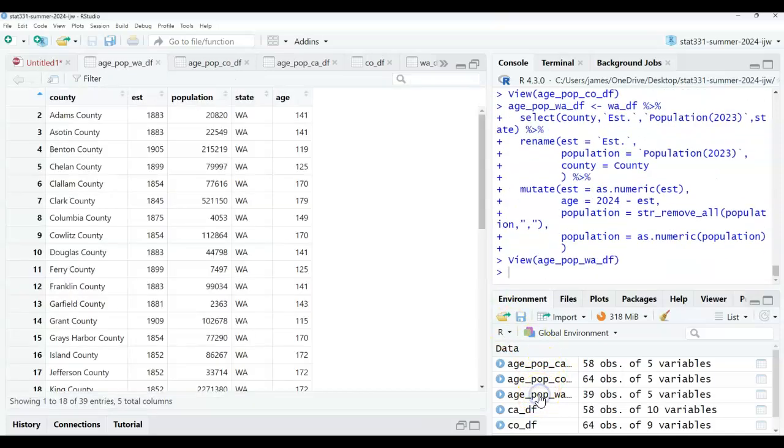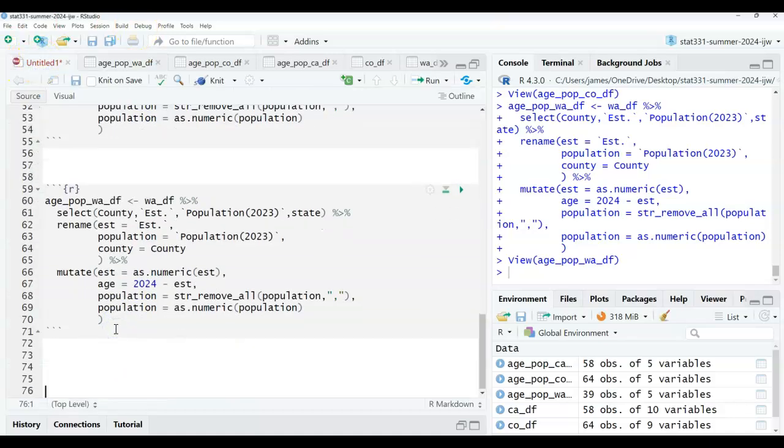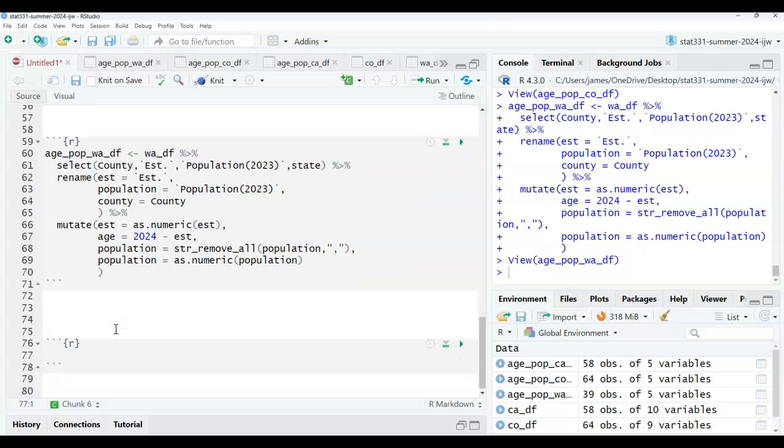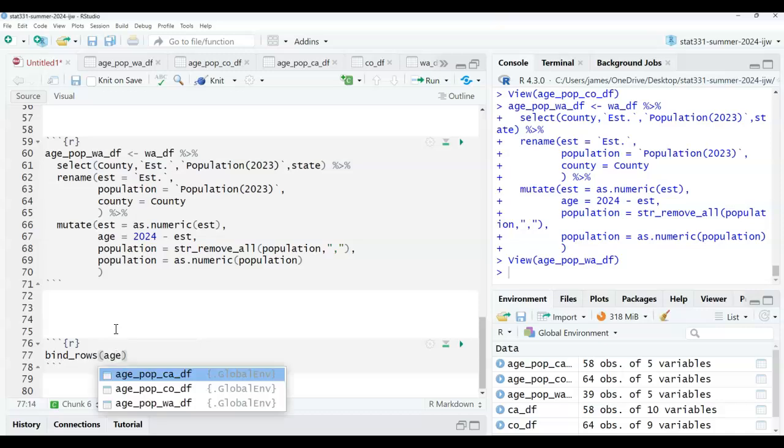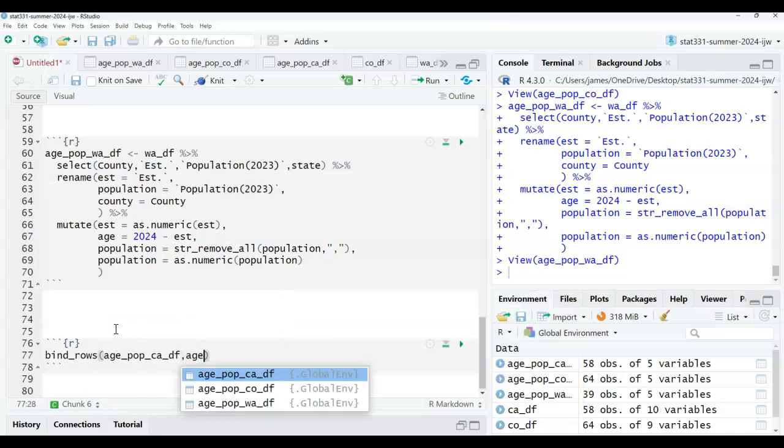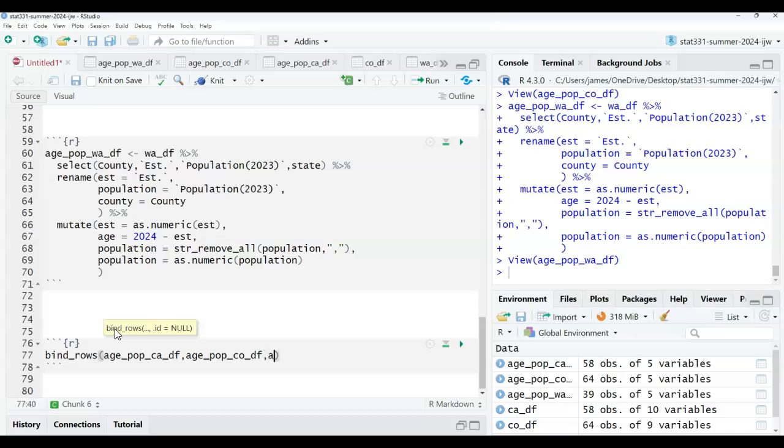Okay. So now what should we do to these data frames if you want to analyze them all together? Good job. We should bind them together. What kind of bind? Row bind or column bind? Or bind rows or bind columns? If you said bind rows, that's correct. So bind rows. And we're going to do age pop California, age pop Colorado, age pop Washington. And then we're going to say age pop DF.